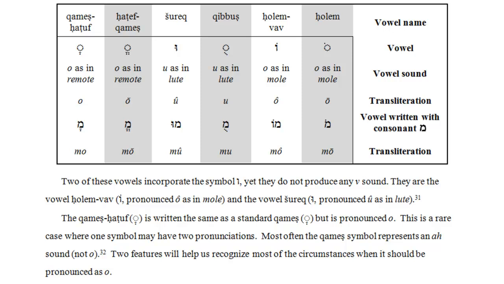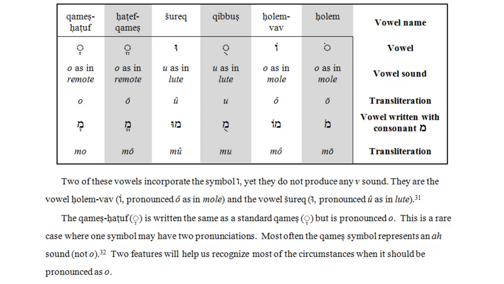The next vowel is known as chatef chametz. This is one of those combination symbols where we find the shava, the colon-shaped pair of dots, preceding another symbol that we've already encountered, in this case the chametz, the T-shaped vowel. This produces the value O. So if preceded by the consonant mem, the syllable would be pronounced mo.